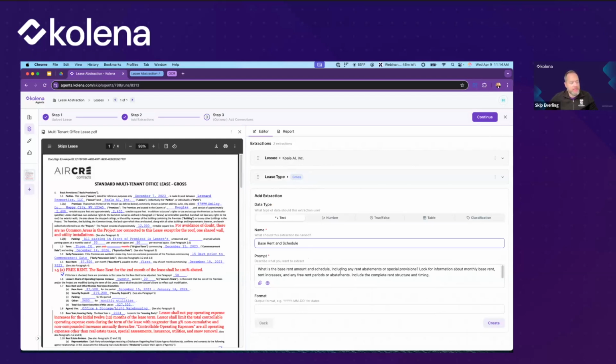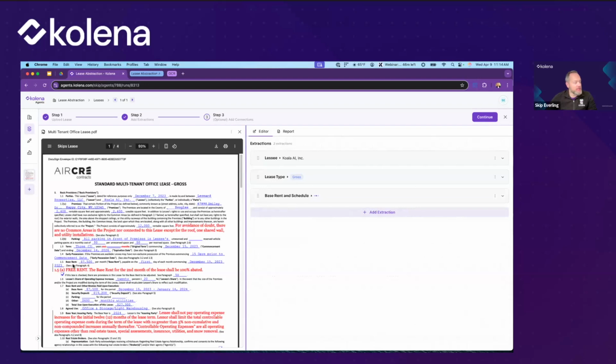But what I wanted to do is find anything, have like a structured set of information. So for example, it rewrote this prompt so that it's now going to be looking for any rate amendments or special provisions, things like that. So I'm going to go ahead and click create.